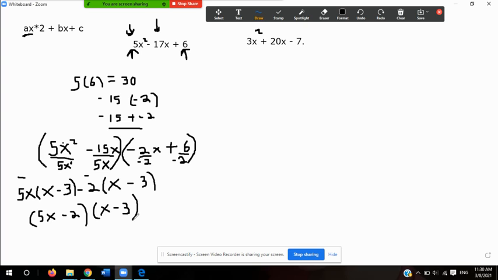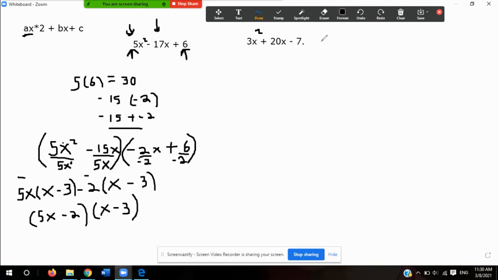Now let's go real quick to the second example right here, which is 3x squared plus 20x minus 7. And it is the same thing. There is no number that when you multiply equals negative 7 and when you add equals positive 20.